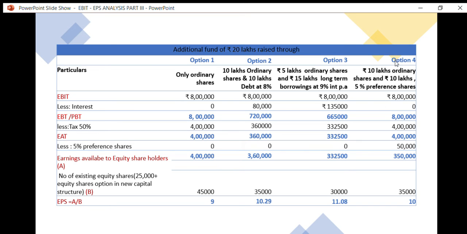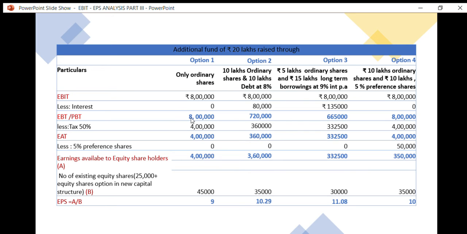And in the fourth option, as there is no debt component, no interest is deducted, so the EBT will be the same as EBIT. So after providing for interest, from the EBT we need to deduct tax. So second, after providing for debt obligations, the next part will be the tax.